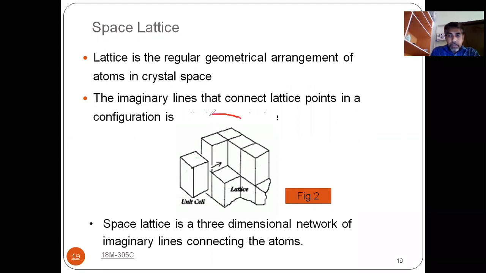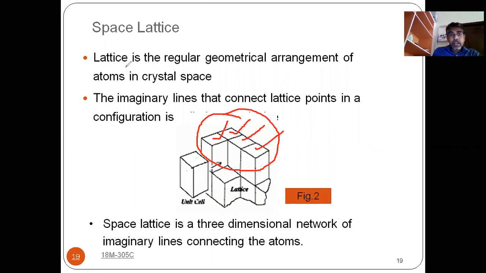You are having one here, one here, one here, one here, right?